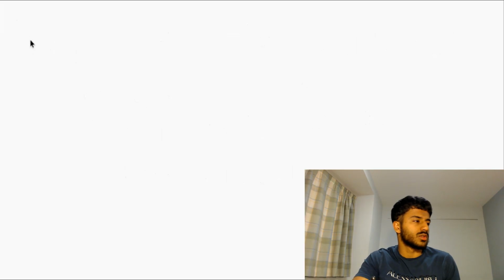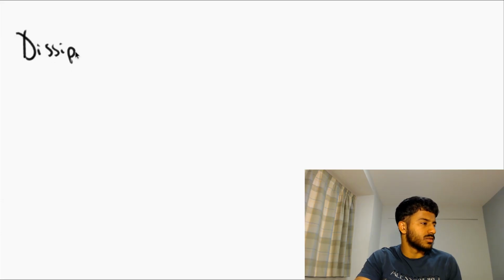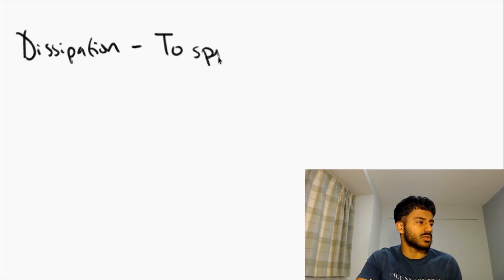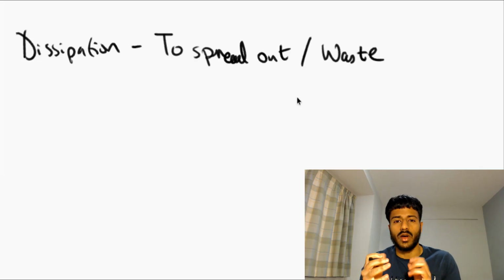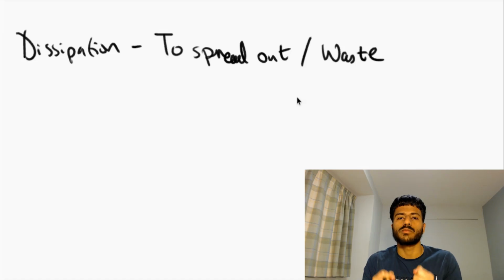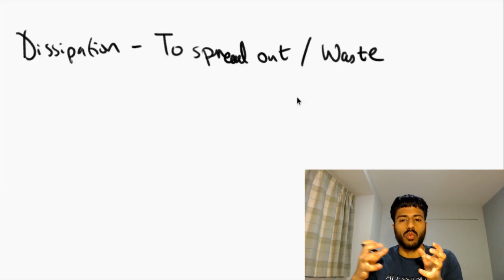Well, there is something called dissipation, and this simply means to spread out. Or in the case of energy, it is meaning waste. Now, as I said, you cannot create or destroy energy, but when certain systems are occurring, there are ways for energy to be wasted.